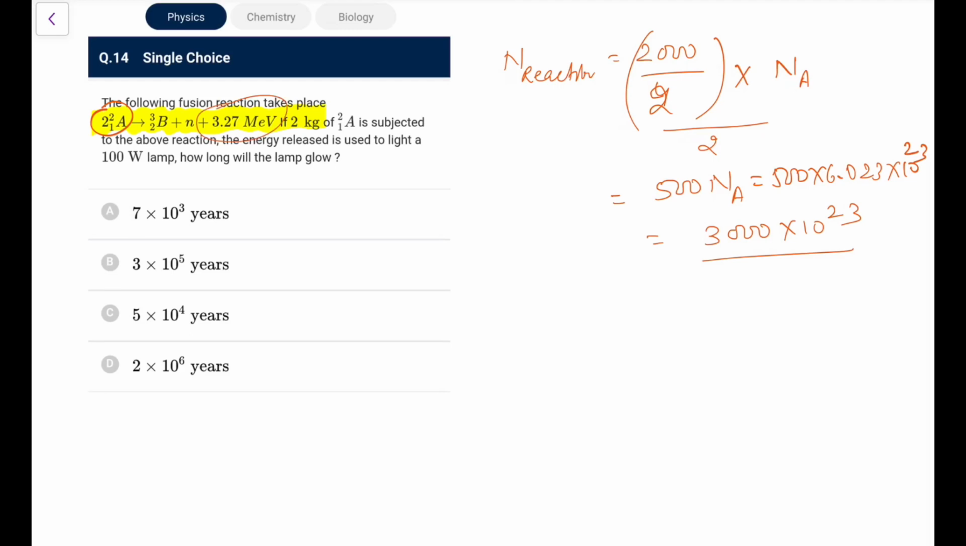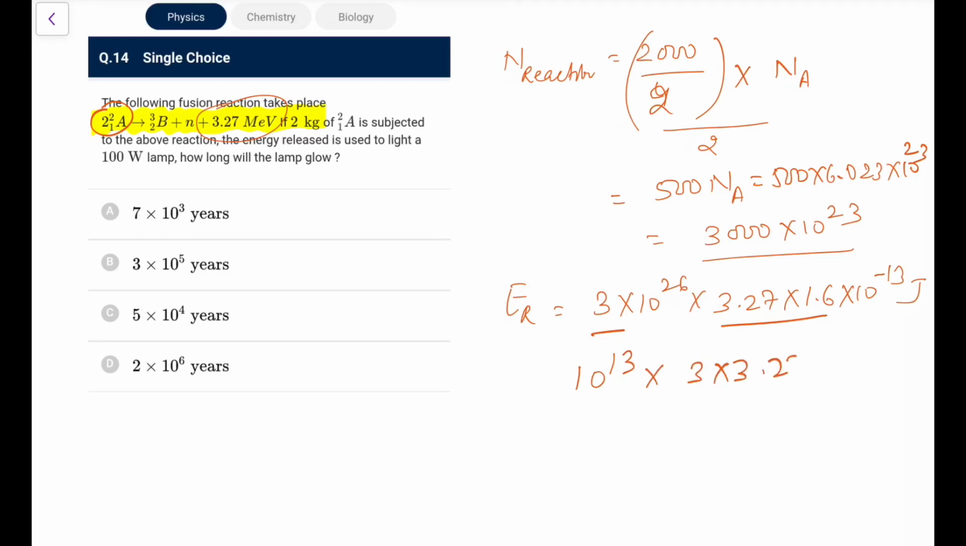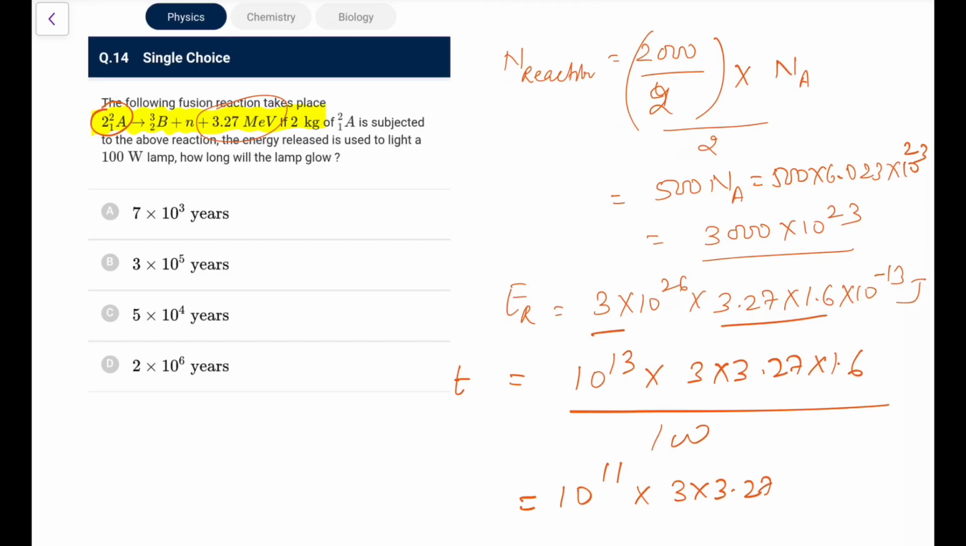In a single reaction, this much energy is needed. So the total energy released would be 3 into 10 to the power 6 into 3.27 into 1.6 into 10 to the power minus 13, sorry, joules. So it is 10 to the power 13 into 3 into 3.27 into 1.6. Energy is power into time, so time would be divided by the power, which is 100. So it is 10 to the power 11 seconds I am getting into 3 into 3.27 into 1.6.